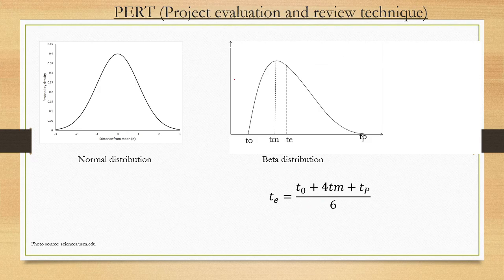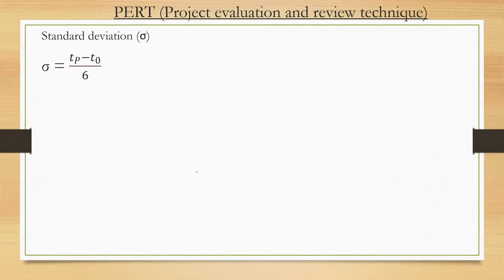Just remember, in PERT we use beta distribution to find the activity duration, and in CPM we don't use any distribution; we simply use deterministic values. Whenever you use a probability distribution, you have to find the standard deviation, that is the error. And you don't use the standard deviation directly, you use variance.